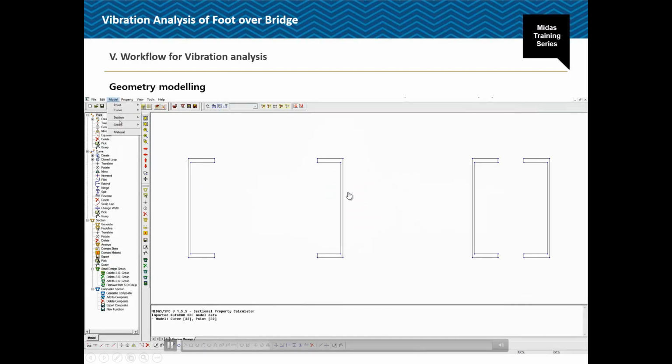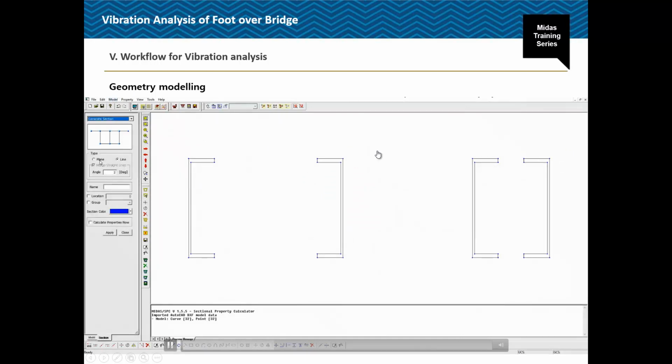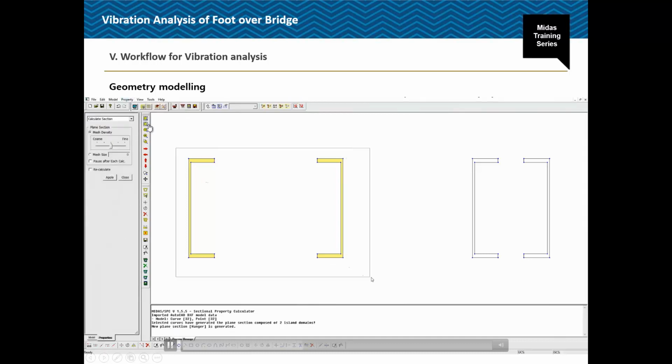So this is now a cross section. Now we'll generate this particular section because it consists of only lines. Here I will consider this as a plain section, and I will give the name hanger. Now this particular section will be generated. Here it is showing that the section is generated. Now from Property, I will create this particular section and mesh it. As this is a finite element based tool, the finer you mesh, the more accurate the results will be. Now it has been meshed and the section properties will be calculated.